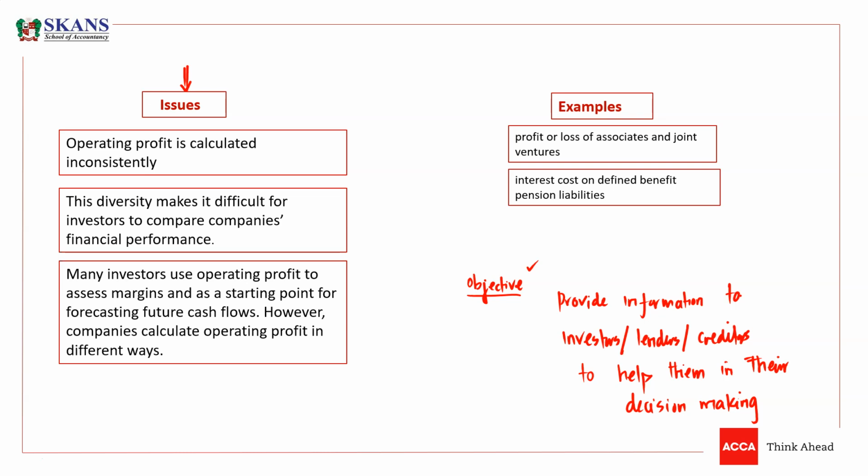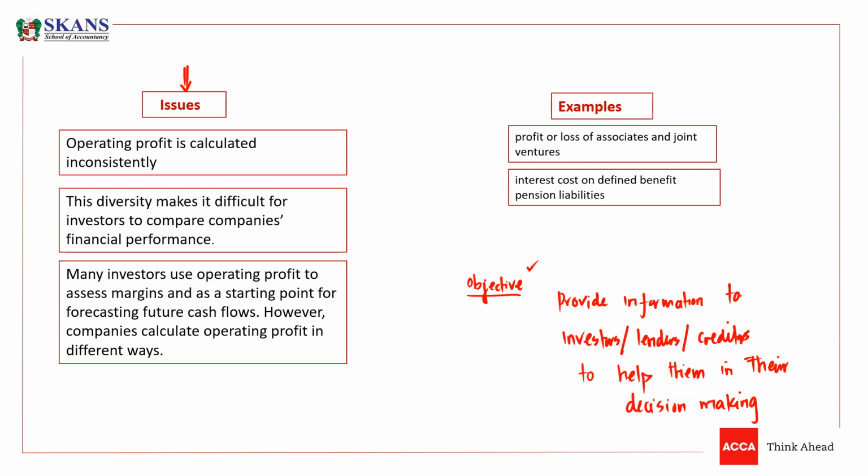So remember, the financial statements must be capable enough to help investors in their decision making. If the financial statements are not capable of giving appropriate, relevant information which can help investors in their decision making, then the objective of financial statements is not being met, and we have failed as accountants.